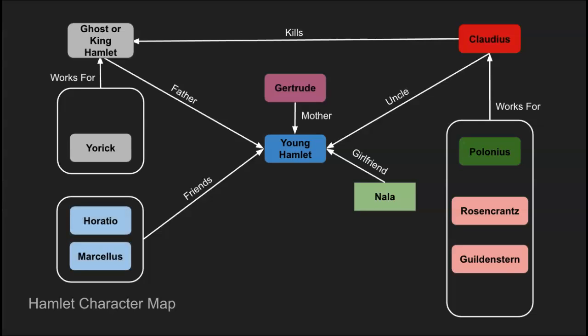And of course, young Hamlet has friends as well, not Timon and Pumbaa, but Horatio and Marcellus. Horatio is the scholar, educated and able to philosophize, kind of like Pumbaa, who talked about the stars being giant balls of gas in space. So there is some sort of knowledge there. Okay, and the relationships are roughly the same. Young Hamlet also has a girlfriend, and her name is Ophelia. Now this is where the story changes. The characters here are relatively the same as in The Lion King, but now there are parts that are different.